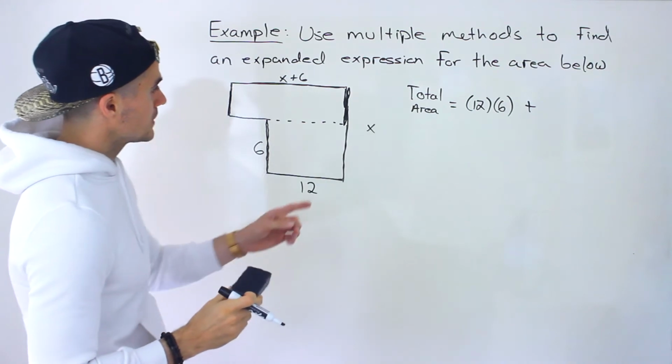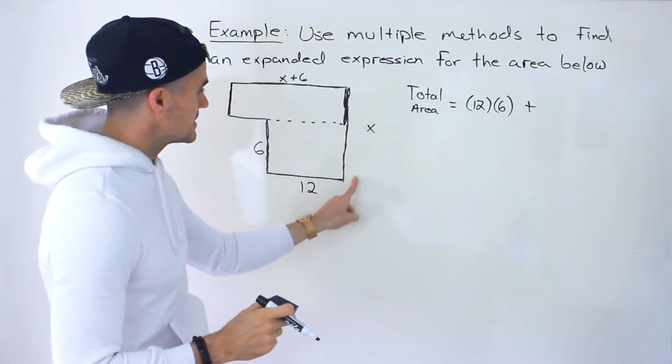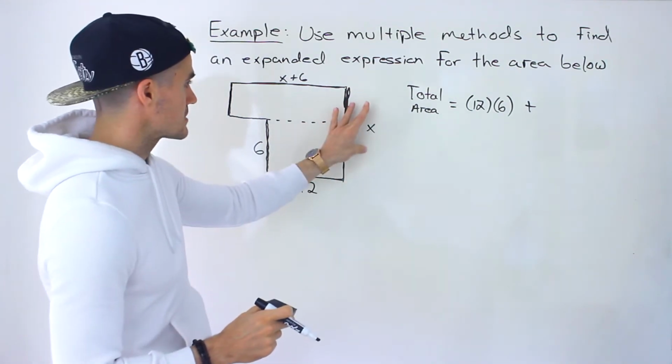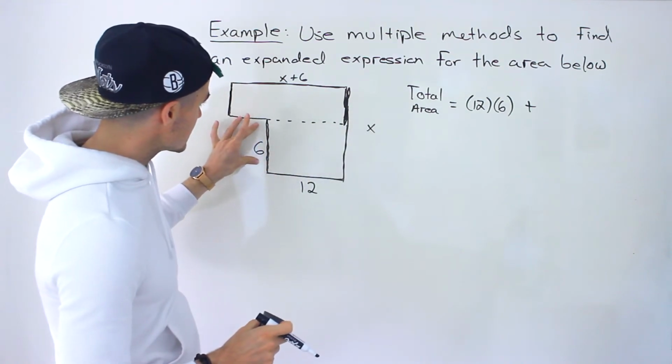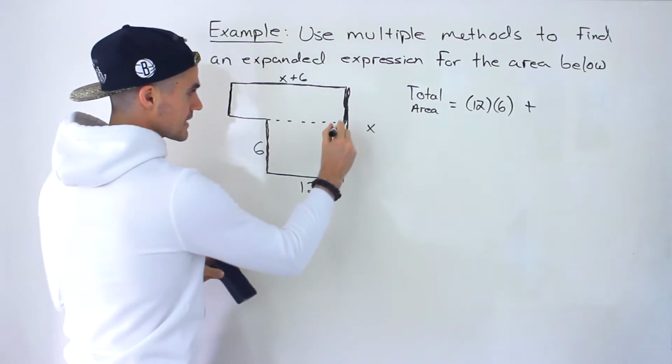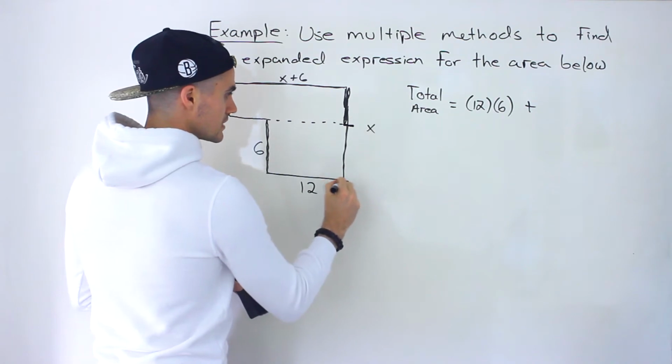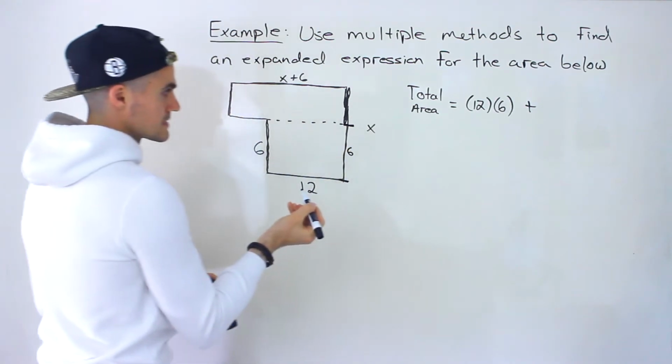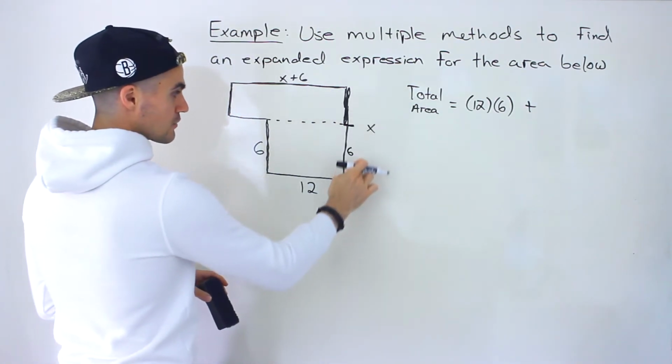Well, we can get it because we know this entire length is x, and we know that this length here is going to be 6. From here to here is 6, and then the entire thing is x.